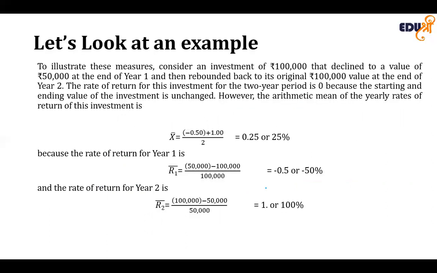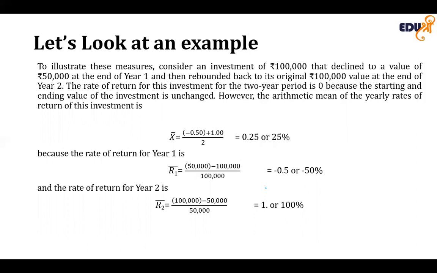To illustrate this measure, let's consider an investment of 1 lakh that has declined to a value of 50,000 at the end of year 1, and then rebounded to its original value of 1 lakh at the end of year 2. The rate of return for this investment for the 2-year period is 0 because the starting and ending investment remain unchanged.